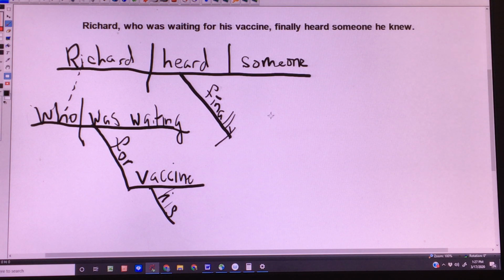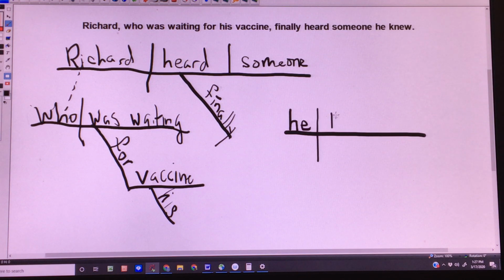Now, he knew is just sort of hanging out in space. Which someone, or what kind of someone? Someone he knew. That's what kind of someone. So that's adjectival. So that means it's not another independent clause hanging out there.